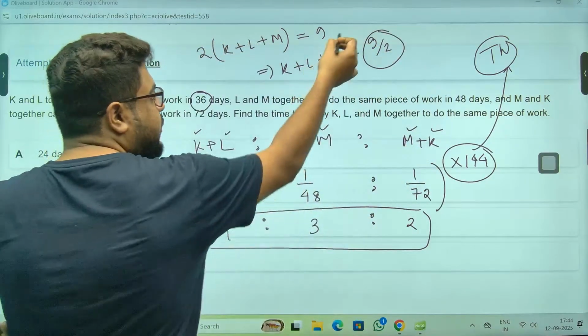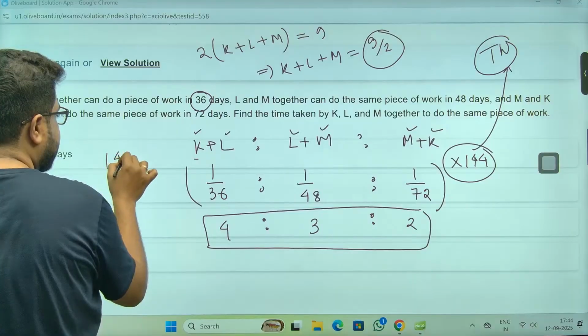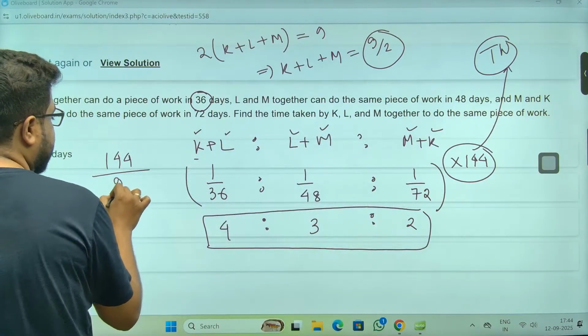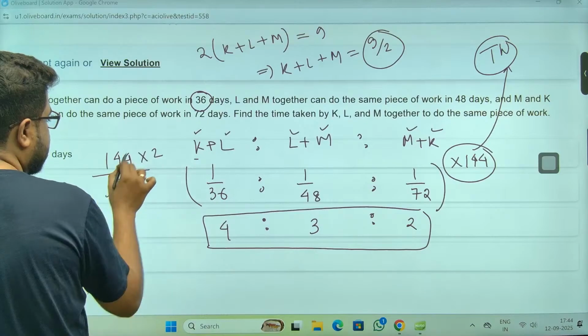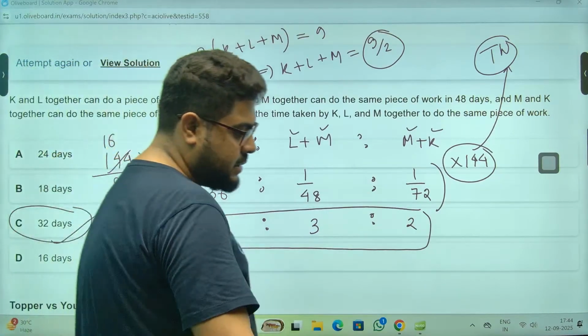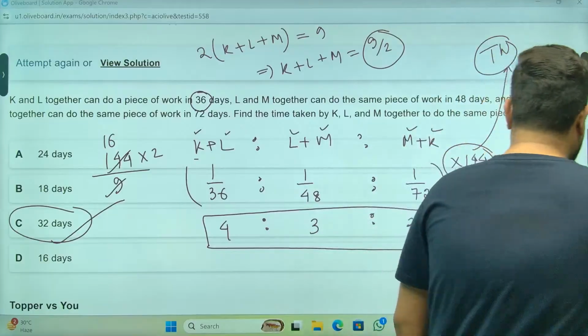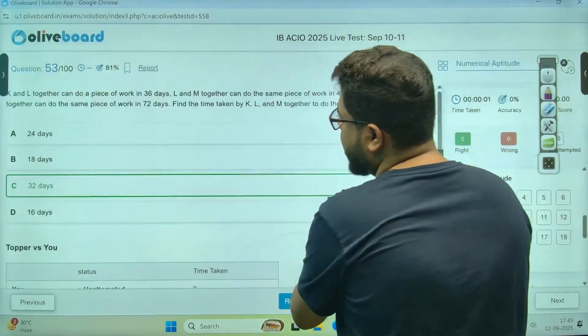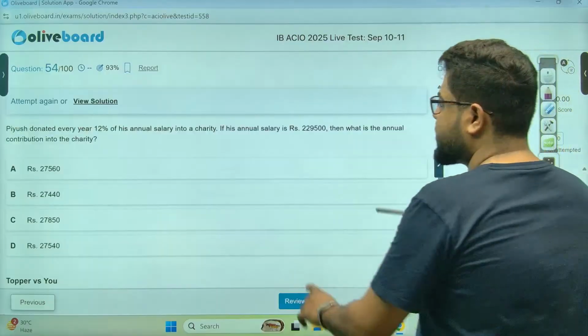Total work 144, every day they are doing this much. So time taken is 144 divided by 9 by 2, which means into 2. This is 16, 16 twos are 32 days, option number C. Option number C is most definitely your correct answer. Done. Next one.